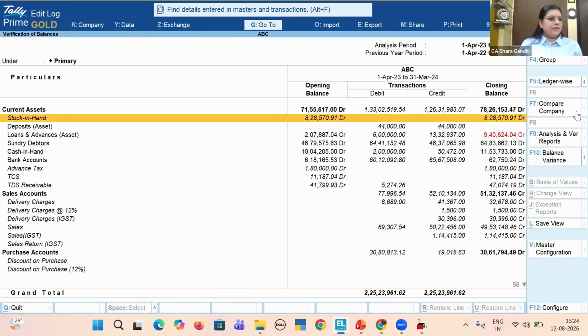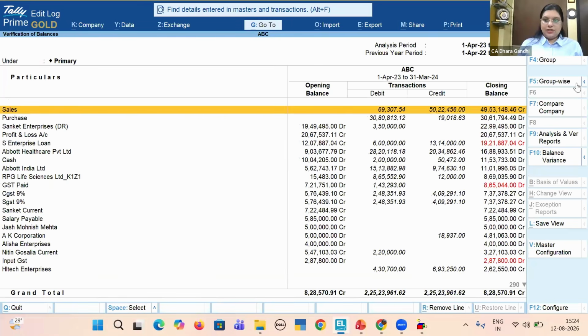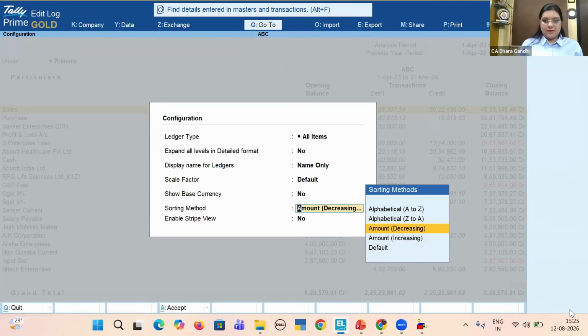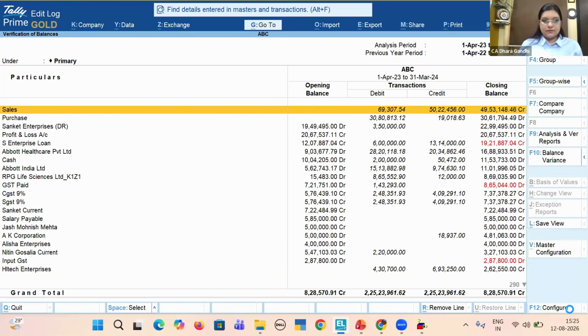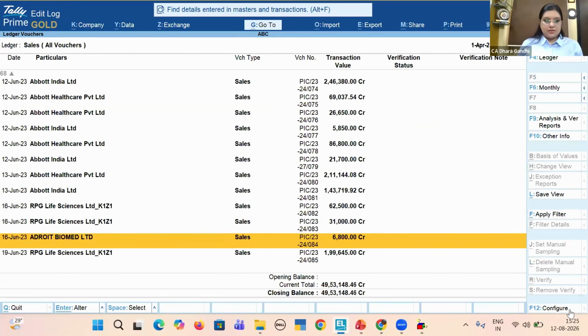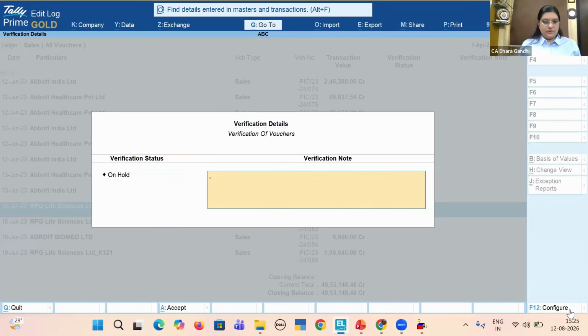So whatever you want to see, you can verify stock, loans and advances, TDS, TCS, GST, purchase, sale, any ledger you want to see. What I specifically follow is I filter it ledger wise, go to configuration, and see it as amount decreasing, because I don't want to see small amounts. I want to see sale, and I can see the entire sale. Suppose I have a doubt with this, I will put it on hold.